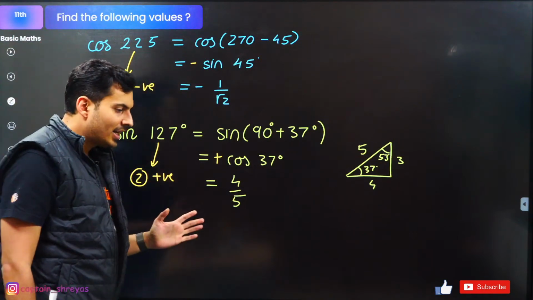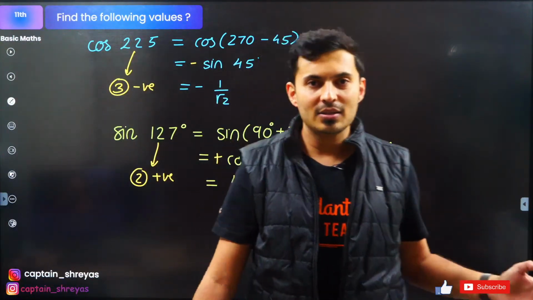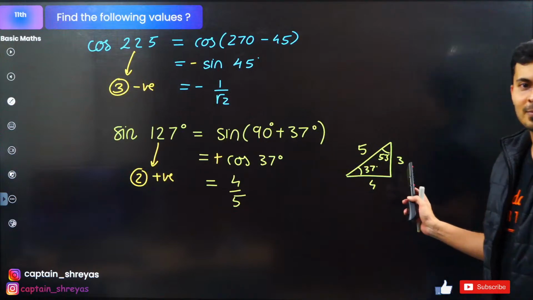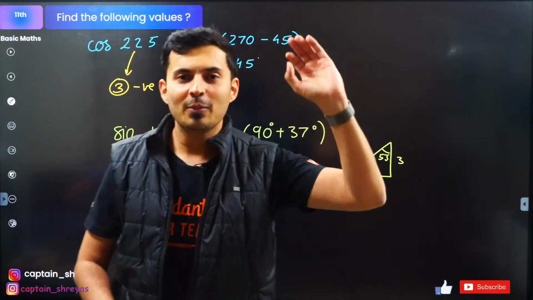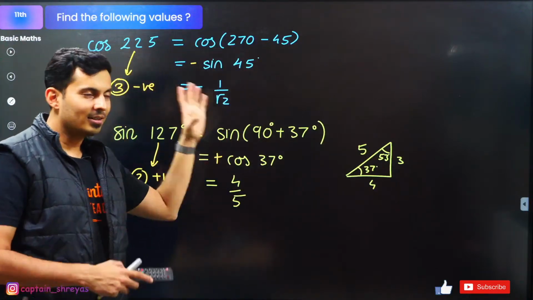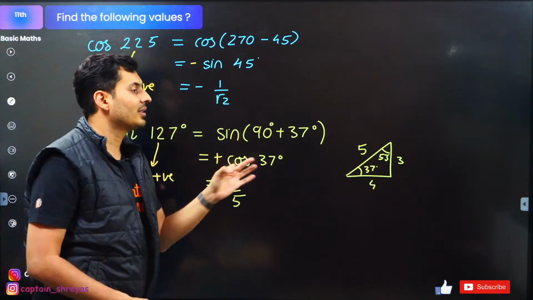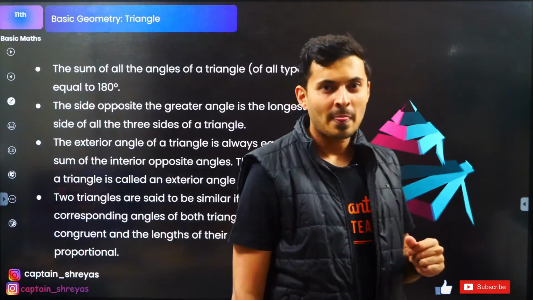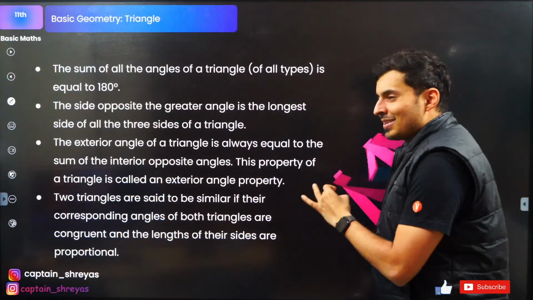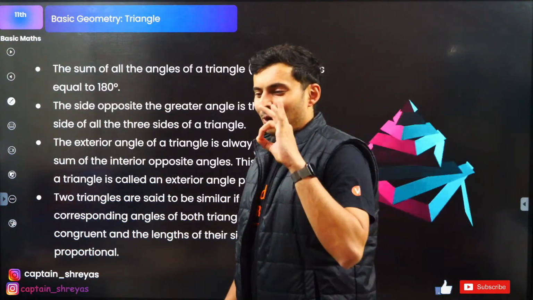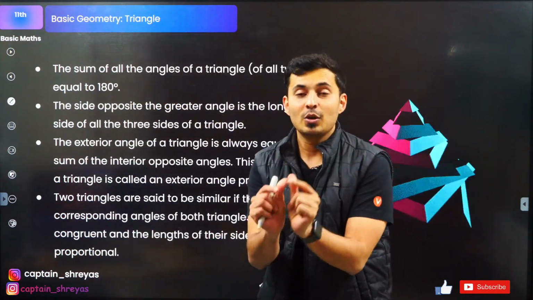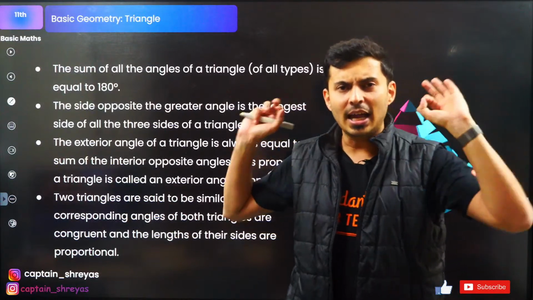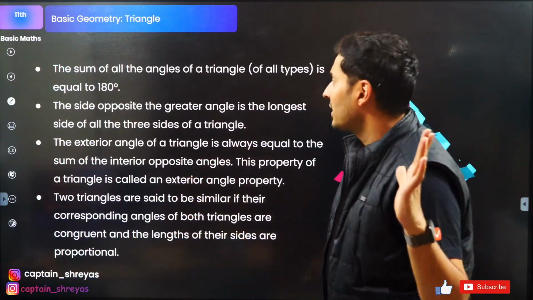Okay, everybody, after this you will not make any silly mistake anywhere. You have to know how to find the sine, cos, tan of every possible angle in your trigonometry. These are the main things you should know in trigonometry. Now I'm going to give you the best of the best collection from your 8th, 9th, 10th standard books. If you know this, your job is done. Each and every rule, theorem, property you should know, guys.